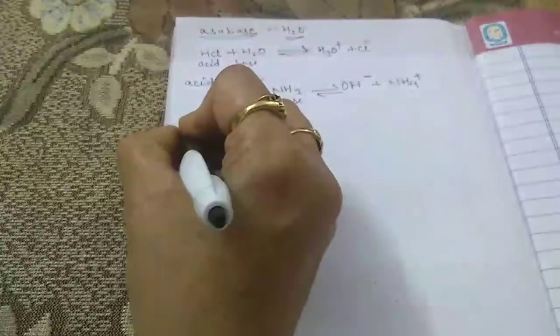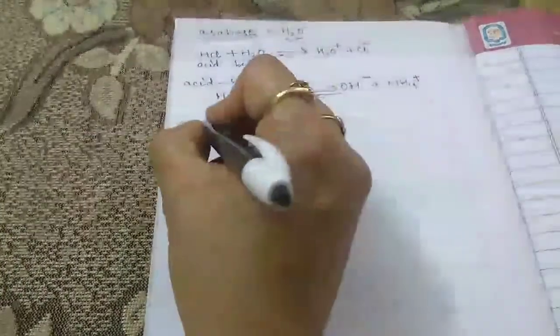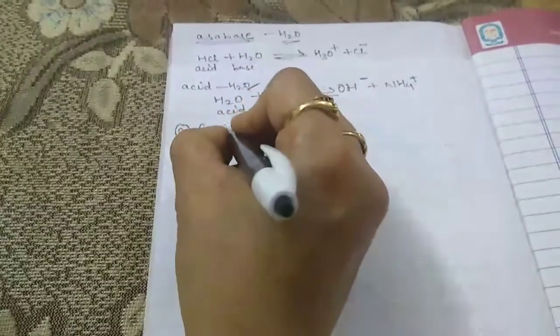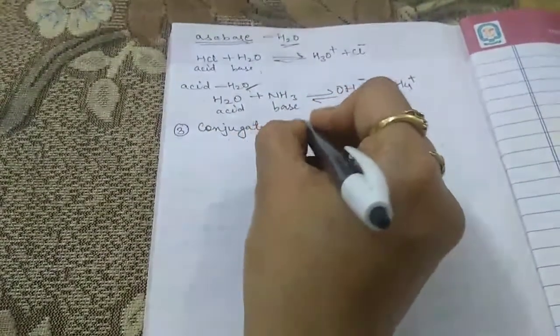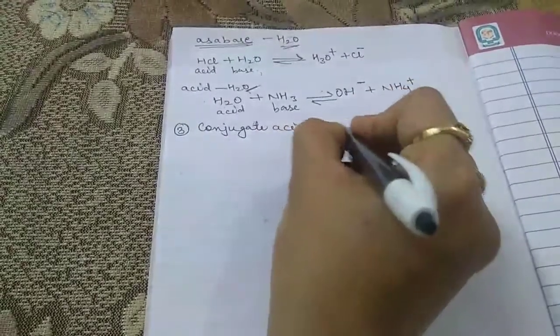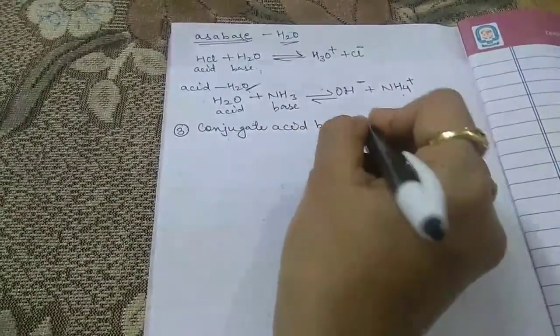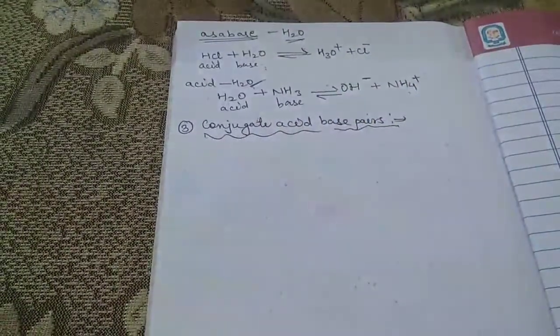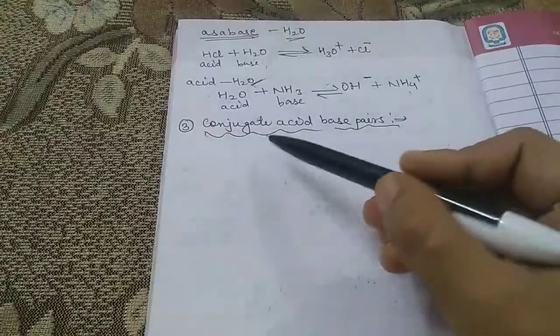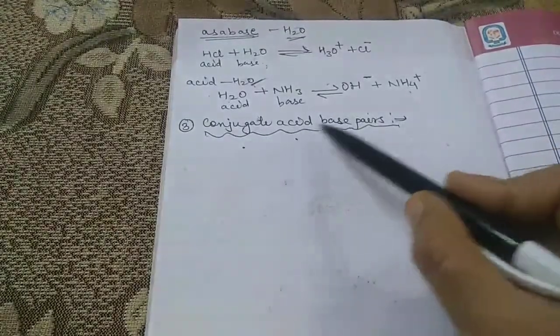Now the third concept is known as the conjugate acid-base pair.